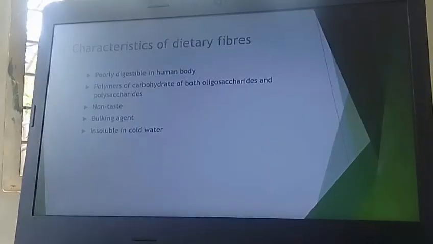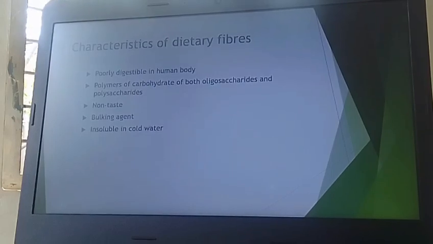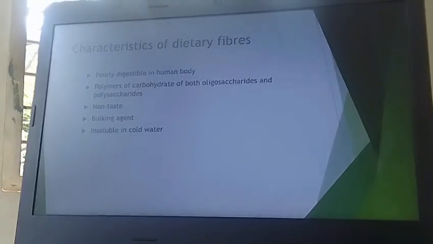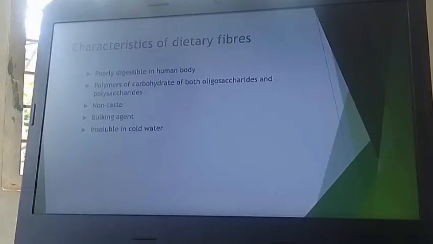Then go for the characteristics of dietary fibers. They are poorly digestible in the human body. They are polymers of carbohydrates, both oligosaccharides and polysaccharides, non-tasting, bulking agents, and insoluble in cold water.